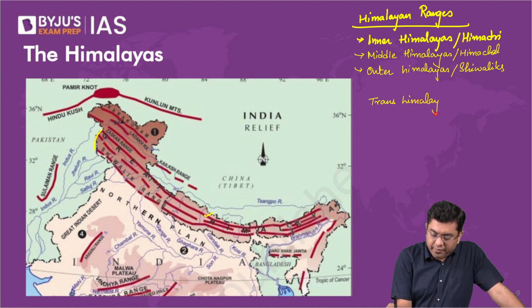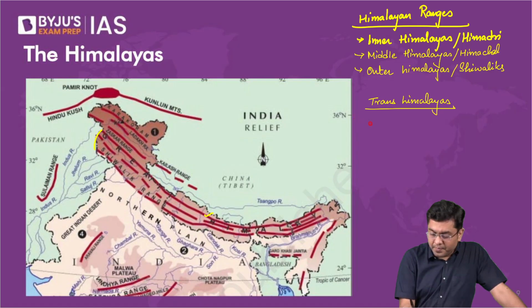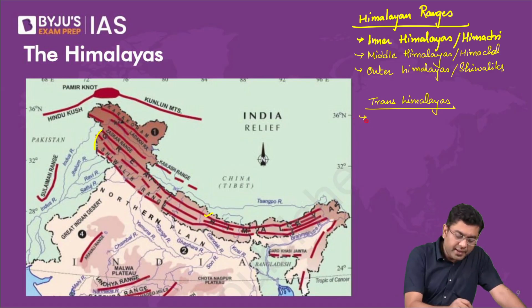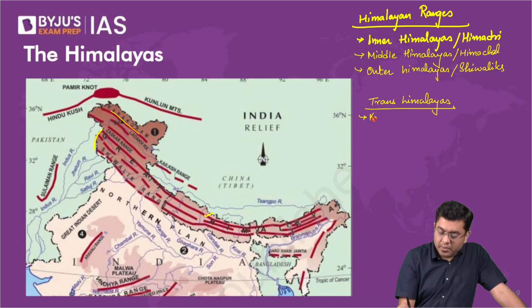So in the Trans-Himalayas, you will have the ranges here, basically the Karakoram range. Then you have the Ladakh ranges.